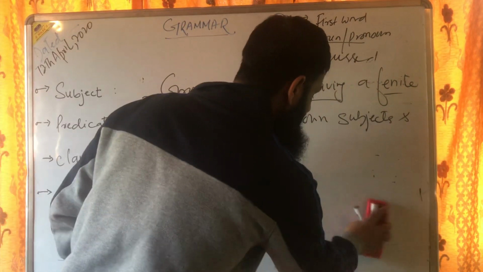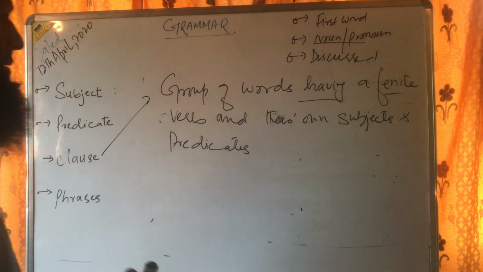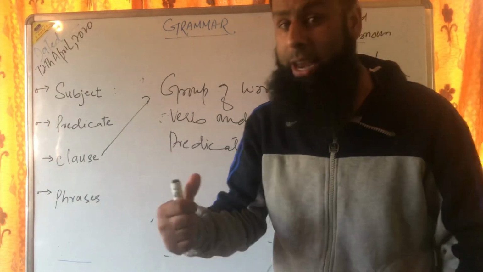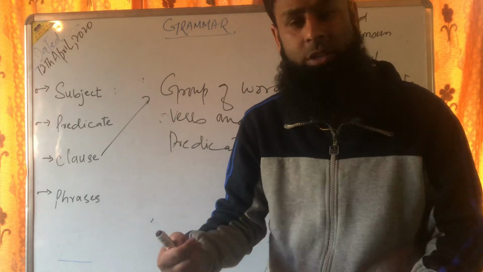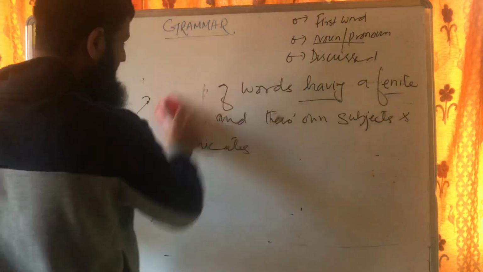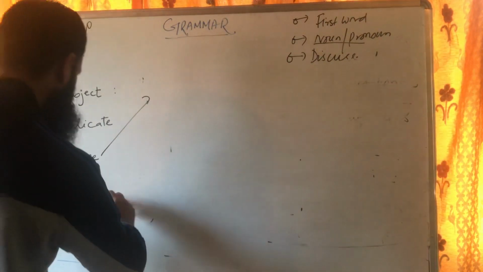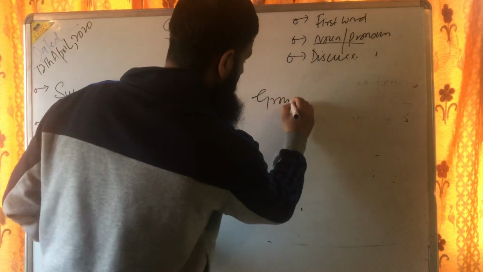This brings me to the last thing, but not least, that is phrases. As I said, for a subject there are three qualities. Similarly, for phrases, there are four qualities. To recognize whether it's a phrase or not, you have to look at four different things. What are those? For phrases, very simple. Number one, group of words.